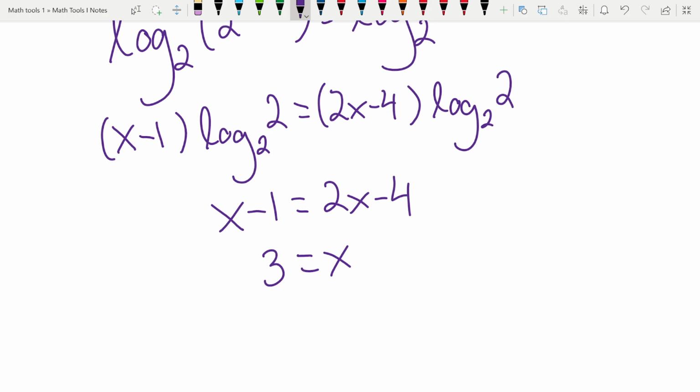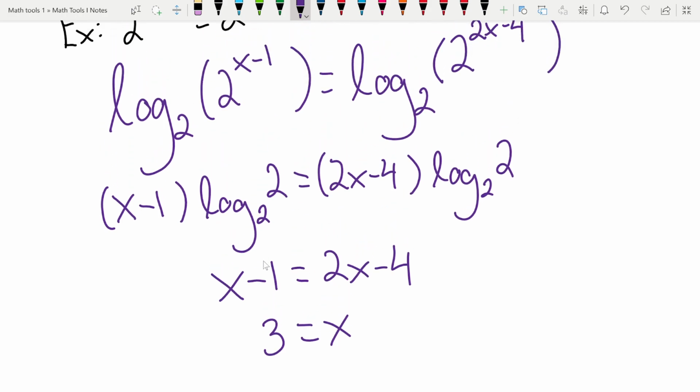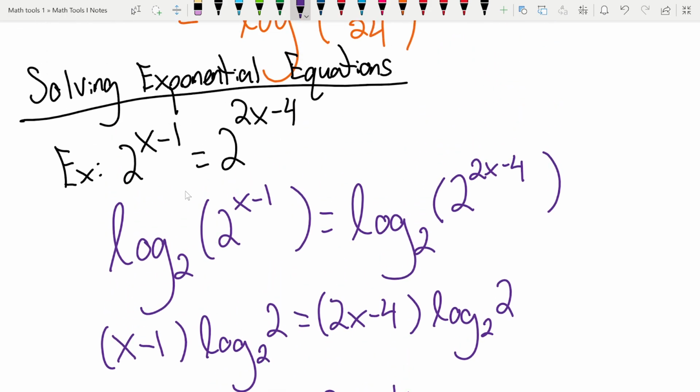This is a new type of equation, so we should think about, are there any catches here? Namely, the thing we might run into is a domain issue, right? Sometimes the things we get in our answer don't line up well with the domain of the function. In this case, there's no domain issues with exponential equations.